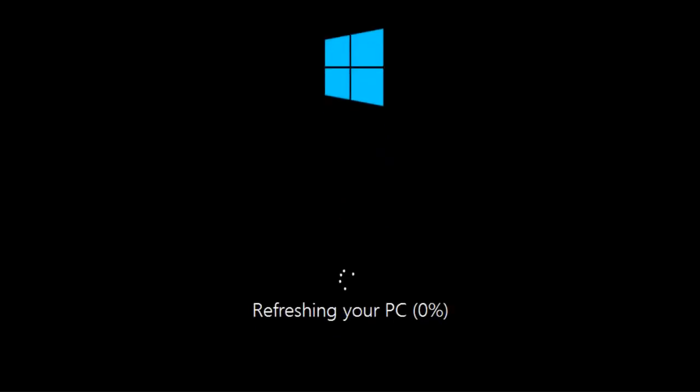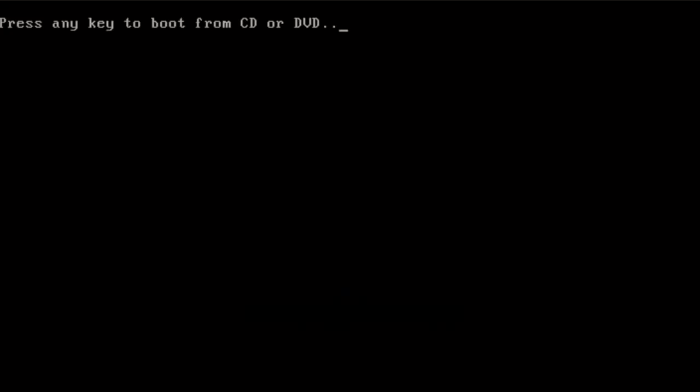Windows will now repair itself. At the end, Windows will restart. Ignore the message to press a key to boot from the CD or DVD.